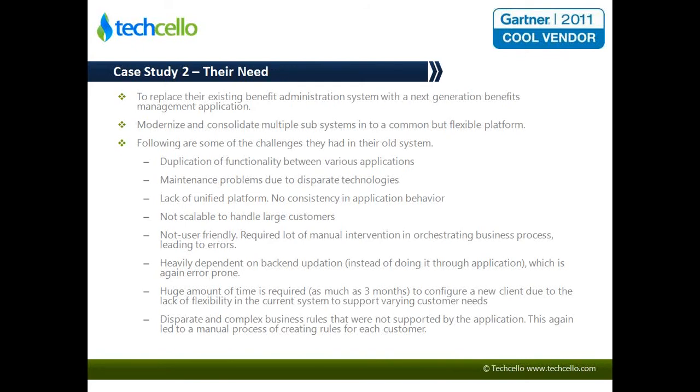So Sequoia had a need to replace their existing benefit administration management system. It's basically a service that they offer to their end customers, and the system itself is used to deliver the service. So it's not exactly a product which is being used by the end user as it is, but a suite of products, a platform that they have, which is used by several stakeholders, right from the end customer, end organization, end user, which could be the employees of the organization, and it's also used by the comps, which could be people on the phone.